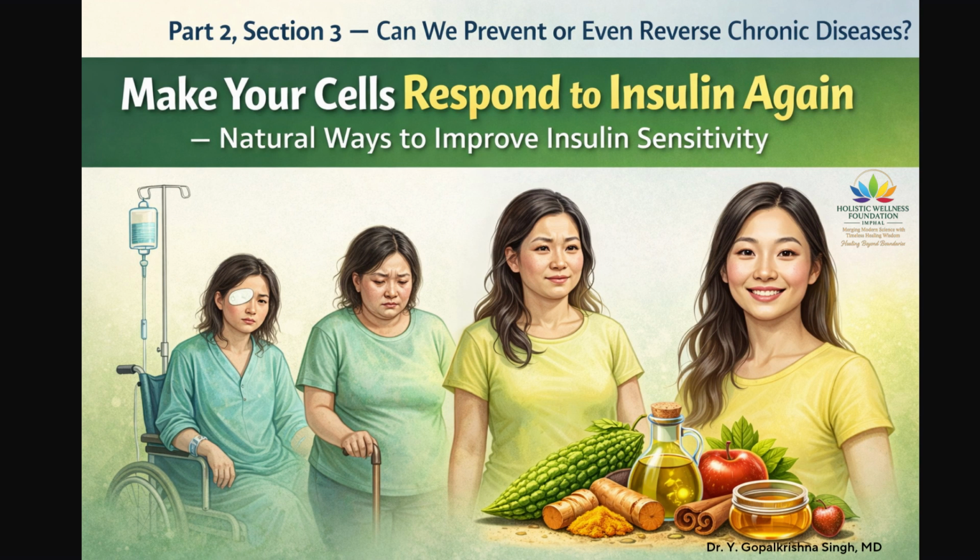What is insulin sensitivity? After we eat, carbohydrates are digested into glucose. Glucose enters the bloodstream. The pancreas releases insulin. Insulin signals the cells to absorb glucose. When insulin sensitivity is good, small insulin release is enough. Cells respond quickly. Glucose enters cells easily. Blood glucose returns to normal gradually. Energy remains stable.